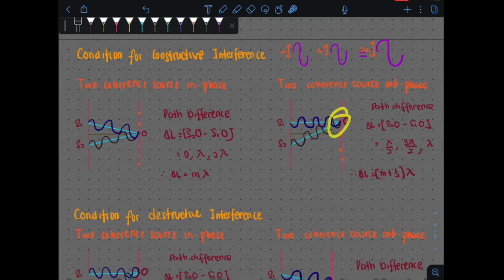Okay, you have to remember, dia kena end constructively, iaitu crest bertemu crest ataupun trough bertemu trough. Tapi kalau in phase, dia kena start dengan fasa yang sama. Anti-phase, dia start dengan fasa yang berbeza. Maka equation dia pun berbeza dekat sinilah.